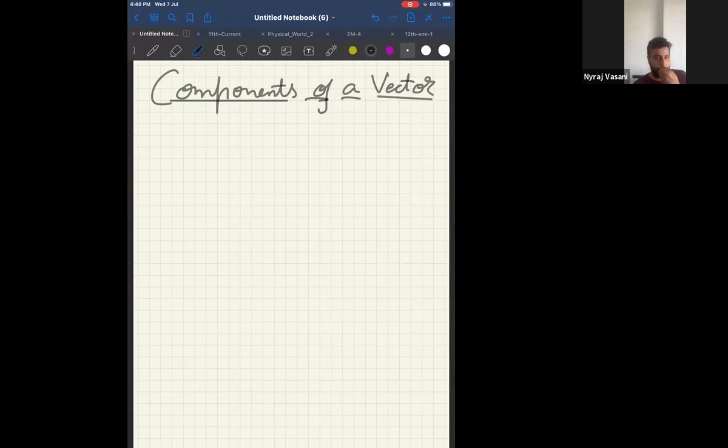Components of a vector. Next topic is components of a vector. Now listen to me. If I have any vector A, please look at the screen. I can split this vector into horizontal component and I can split this vector into vertical component.